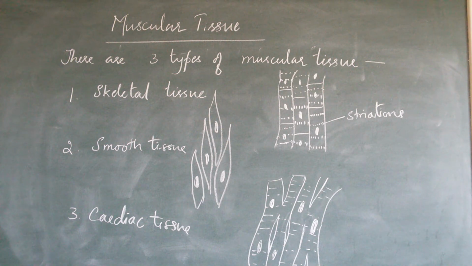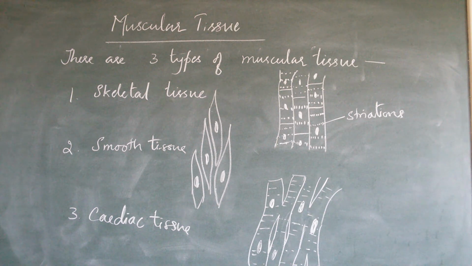These muscles are totally in our control. That means skeletal tissue is voluntary. You can move them according to your will and wish. So these are under your control. About 40% of our body mass is because of skeletal tissue.